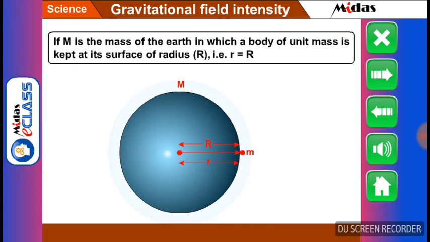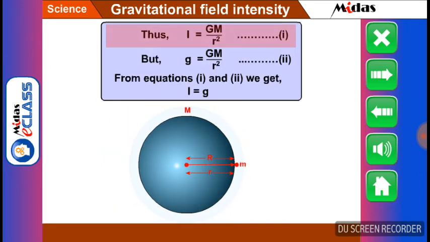Students, if M is the mass of the earth, in which a body of unit mass is kept at its surface of radius r, that is, r is equal to the capital R, thus I is equal to the product of GM divided by R square. Let this be equation number 1.